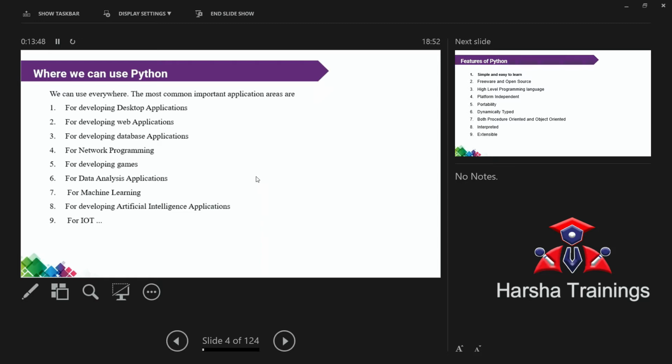Now, coming to Python. From now onwards, we are entering into Python. Okay, where can we use Python? That means applications. In a simple sense, in A to Z, each and every application we can use Python. So step by step, see this: developing desktop applications.